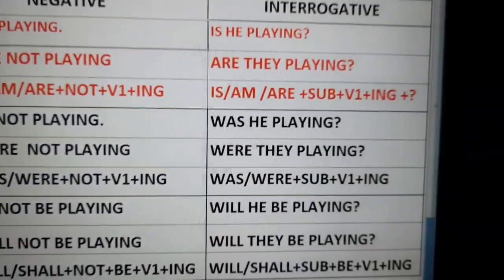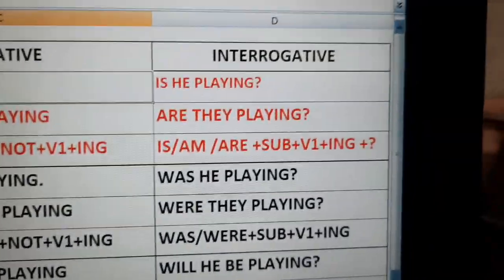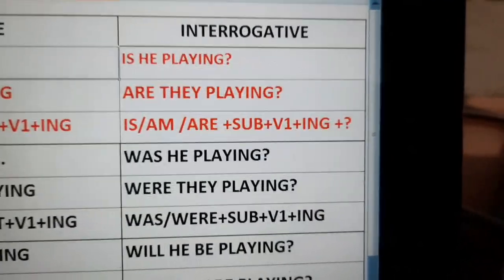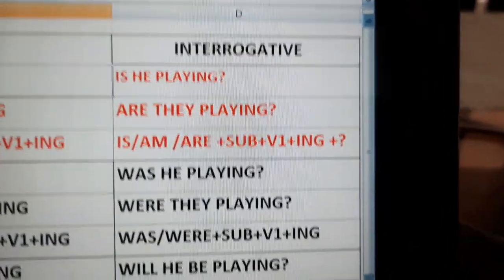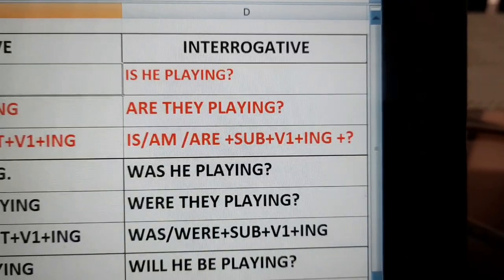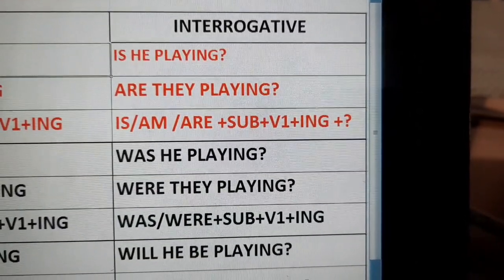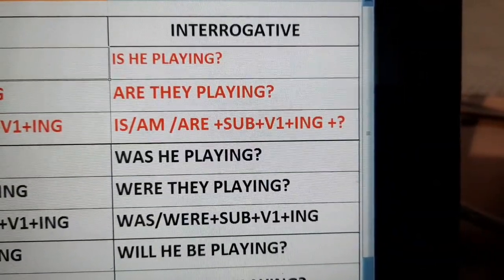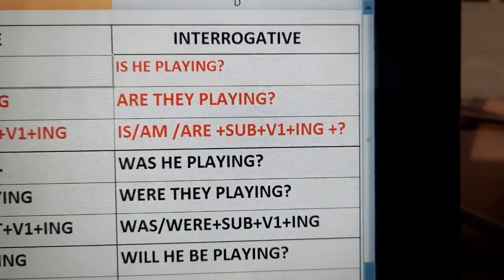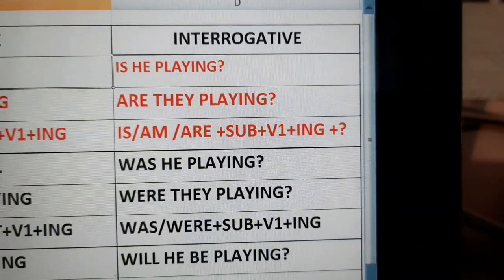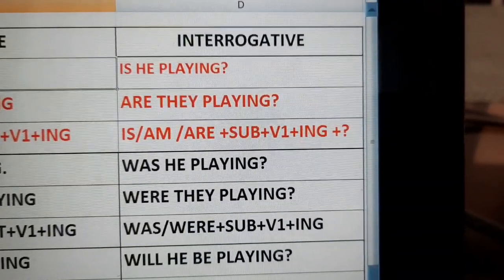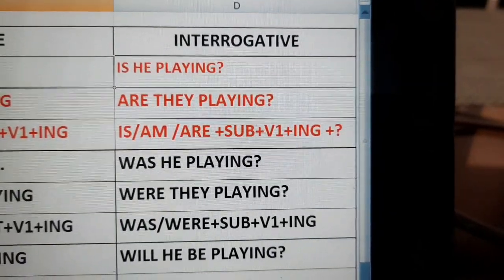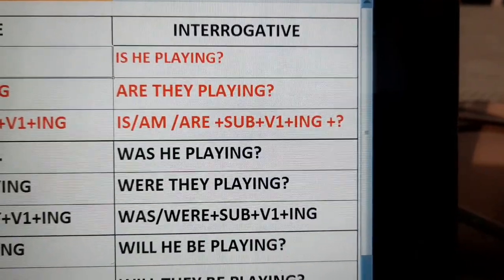Let us come to interrogative. Interrogative of present continuous tense. He is playing. For singular. For plural, they are playing. Again, the characteristic is what? Is, am, are plus subject. Here, the subject comes after is, am, are. When we are making interrogative, we are using the be verb in the beginning and then we are putting the subject plus V1, which means first form of verb, and ing and question mark.